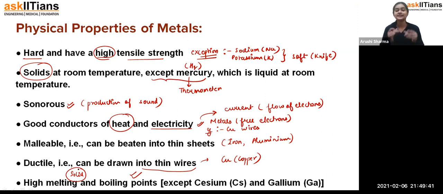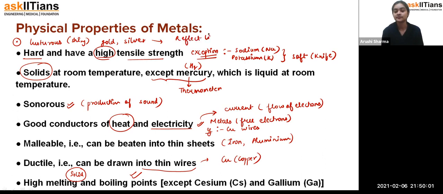Fine. So these all are the physical properties of metals, but we have left one property, that is lustrous. The metals are lustrous in nature. That means they give shininess, for example, gold and silver. That means, students, they have the capability to reflect light. Fine, students. So these all are the physical properties of the metals.